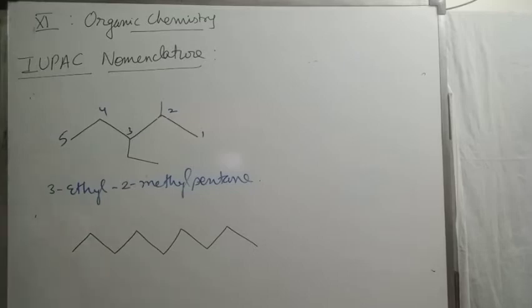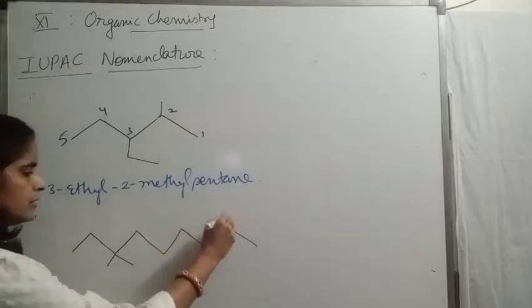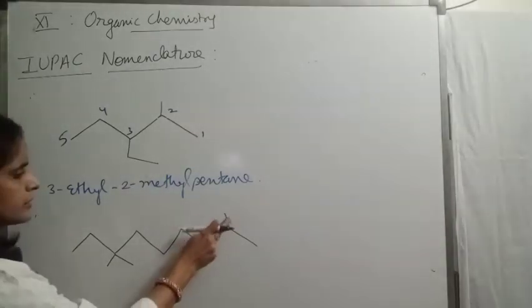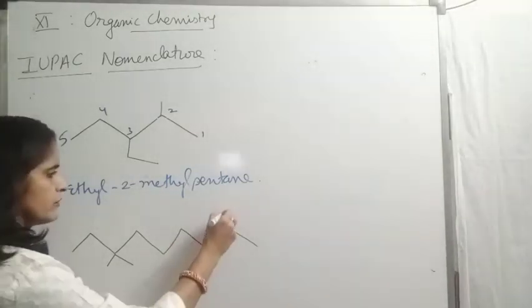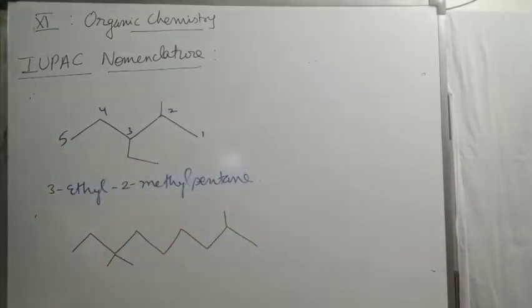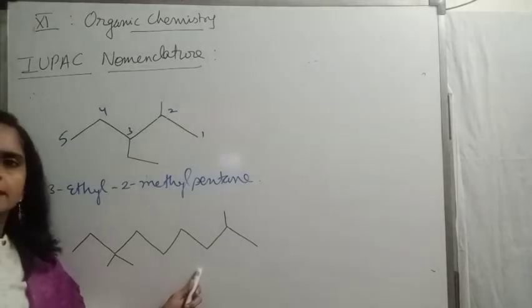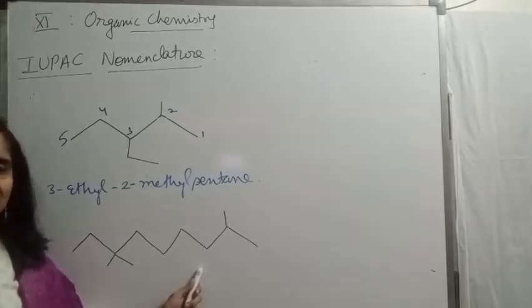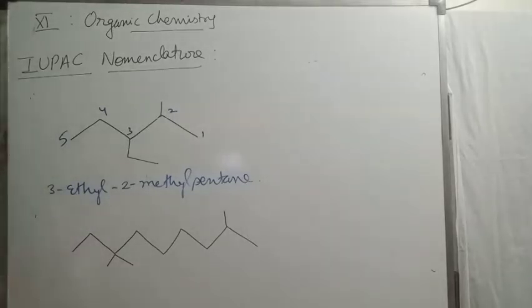Suppose I am taking this chain, we will count how many carbons are there. Then these are the side chains we are using with this chain. One I am giving here. So now children, just check. First of all, select the chain. This type of representation, remember, is termed bond line notation. Right now, check the chain.